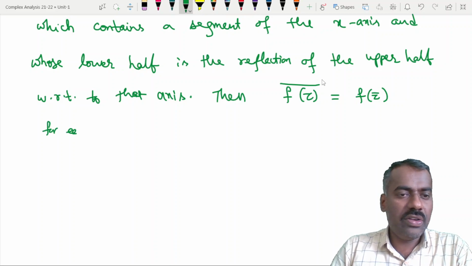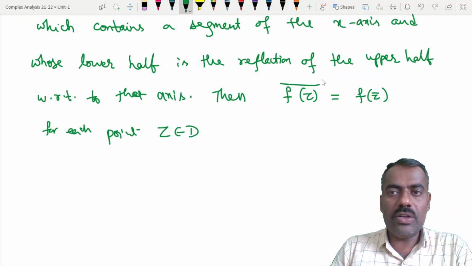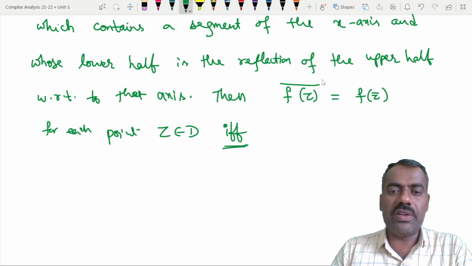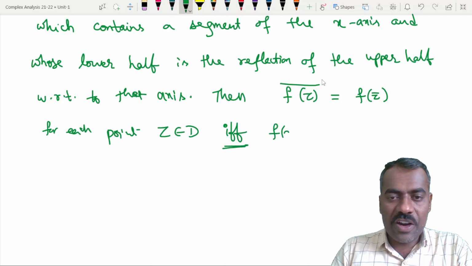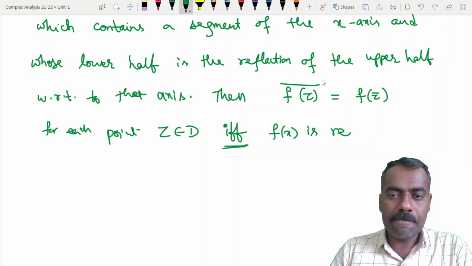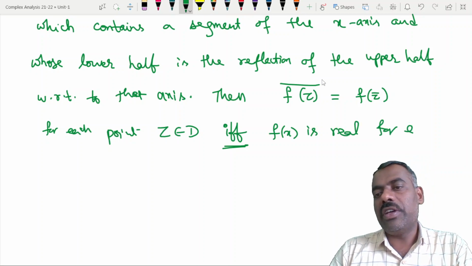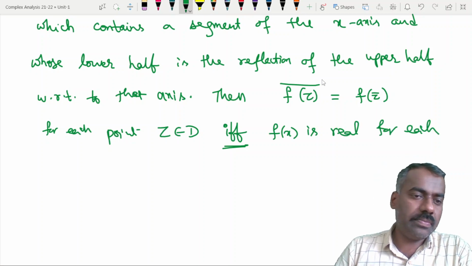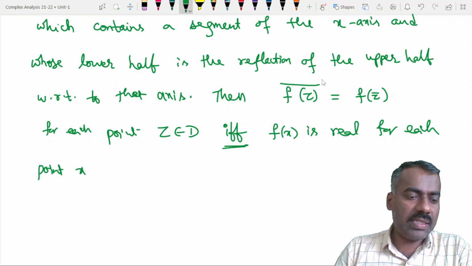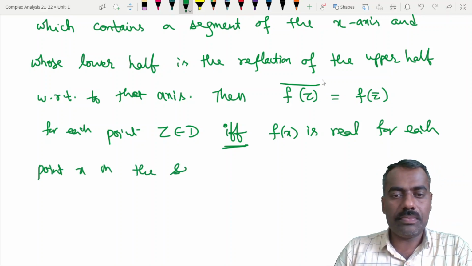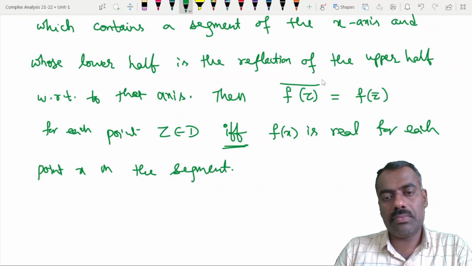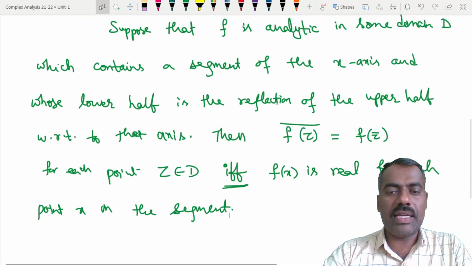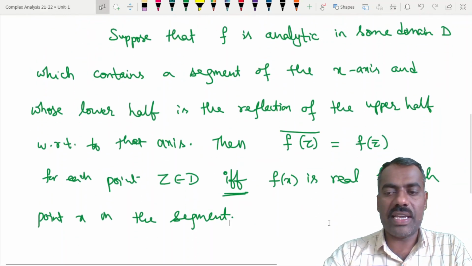So here you can write for each point z belongs to the domain D. Okay, if and only if f of x is real, okay, for each point x on the segment. Okay, so let us understand the statement first, once again.